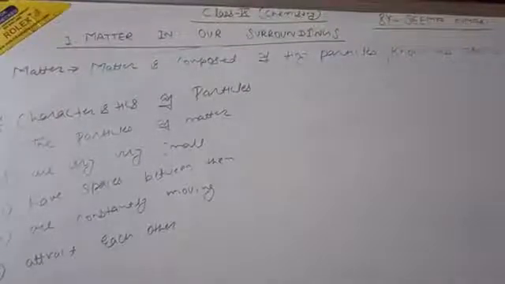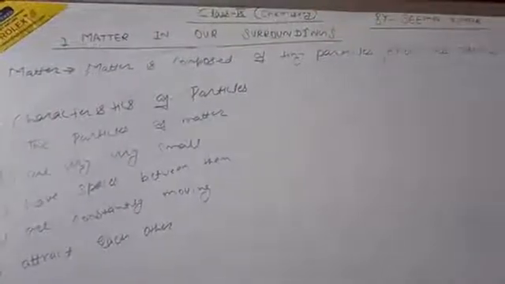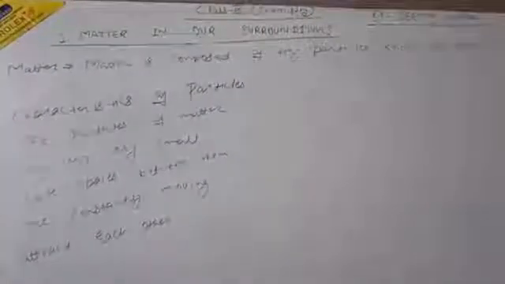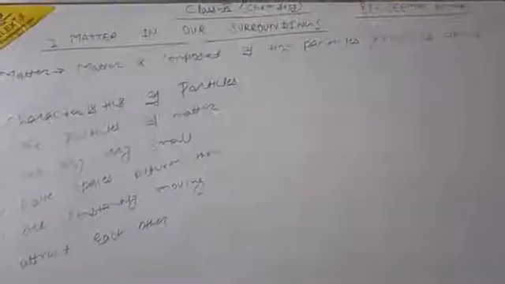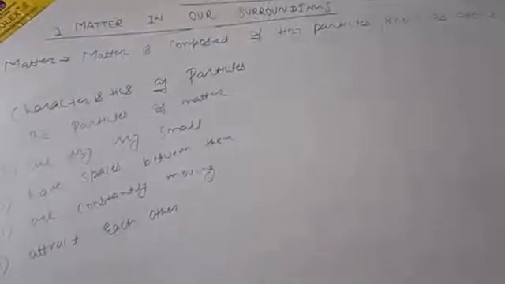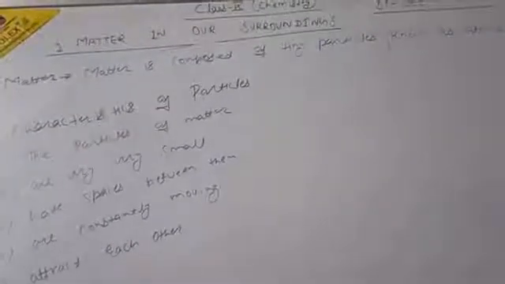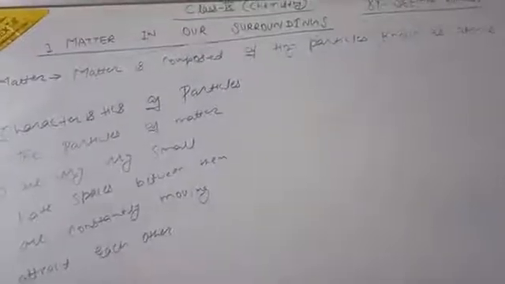Atoms can't be further subdivided, because an atom is the subdivided part of molecules. If we subdivide the molecule, it will break down into atoms. And according to Democritus, the Greek scientist, an atom is the part which is uncut, which can't be cut further.